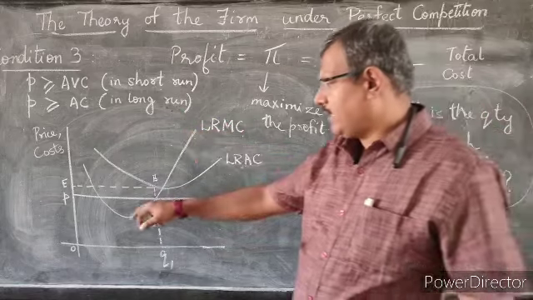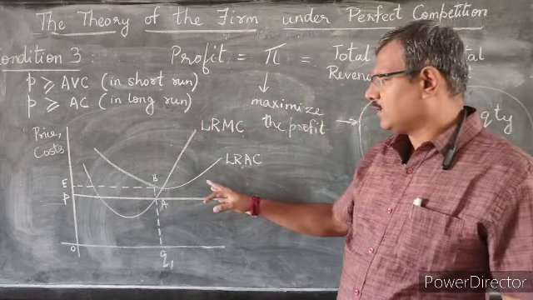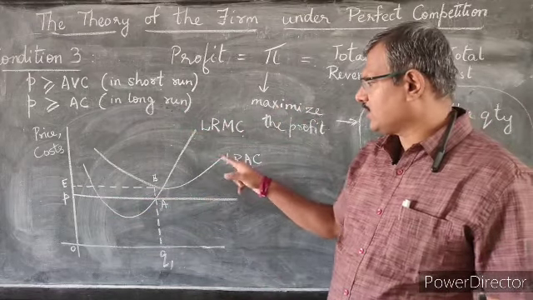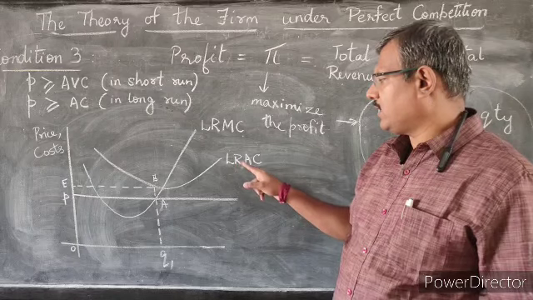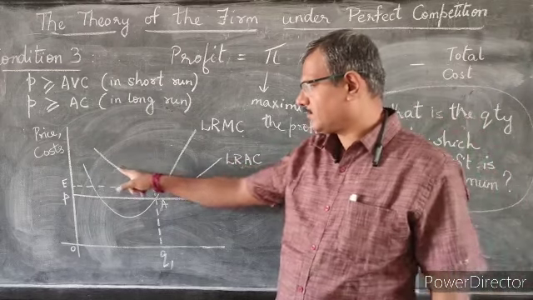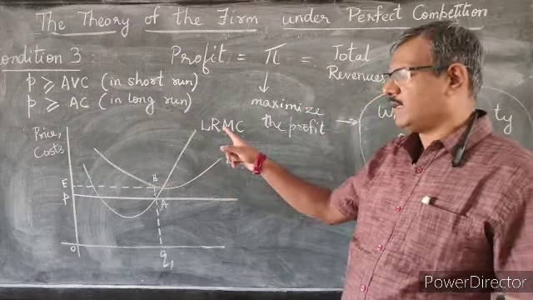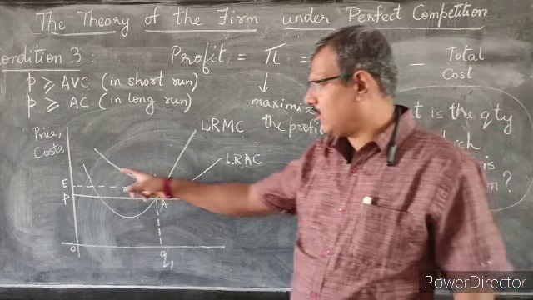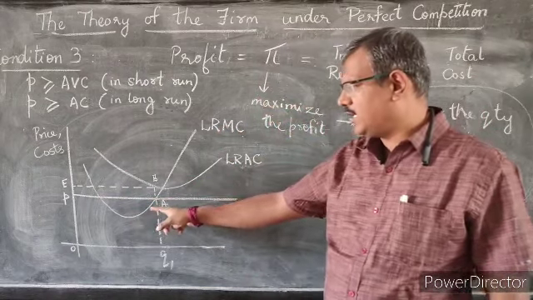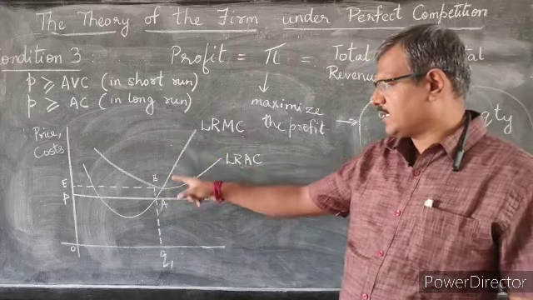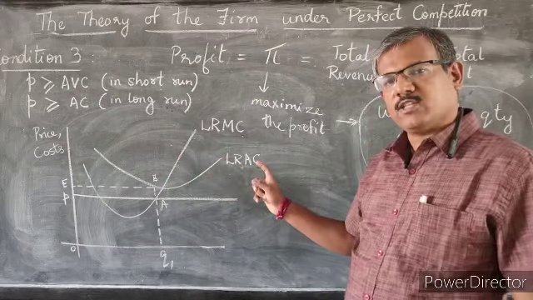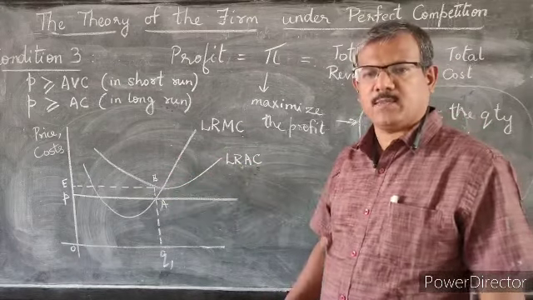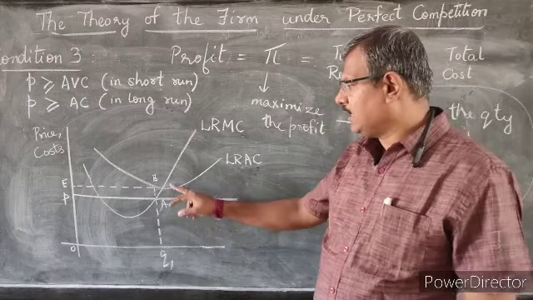So again, if you look at the graph, I have taken two curves: the long run average cost curve and the long run marginal cost curve. The long run marginal cost curve dips initially and then rises and cuts the long run average cost curve at its lowest point, right?